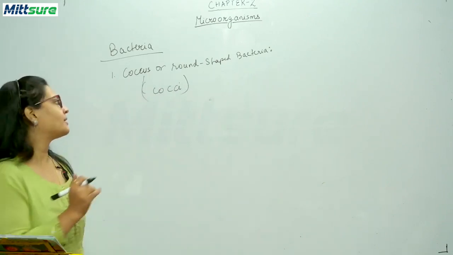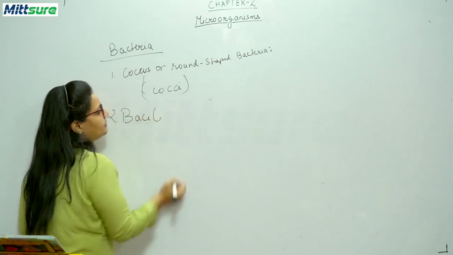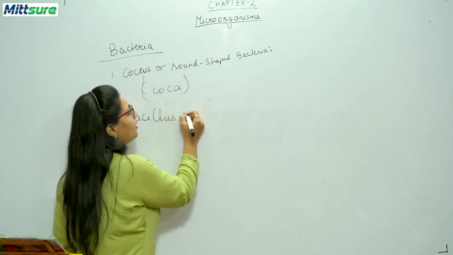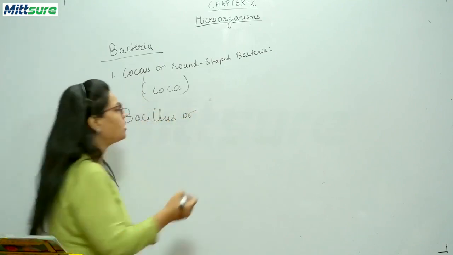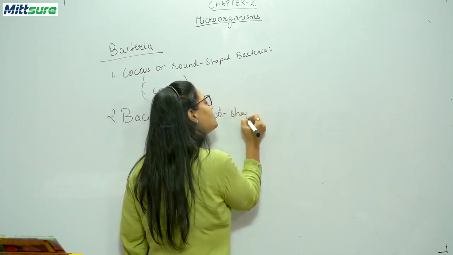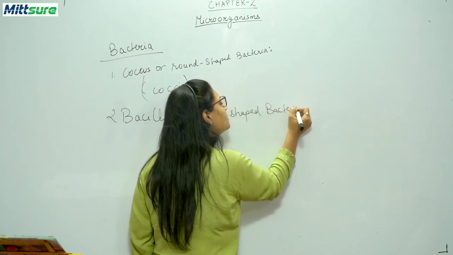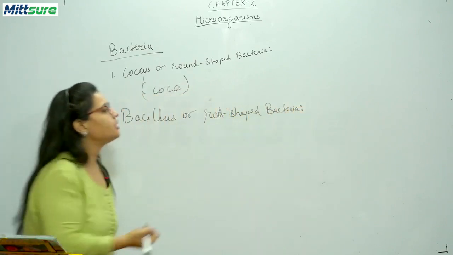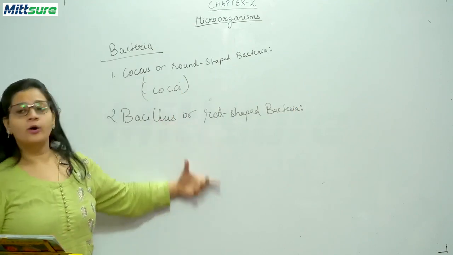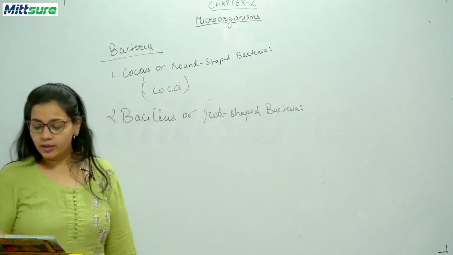Now the next type of bacteria is your bacillus. Bacillus, or it is also called rod shaped bacteria. Now children, as the name suggests, the shape of this bacteria is in the form of a rod, and they are also called bacillus. Okay.